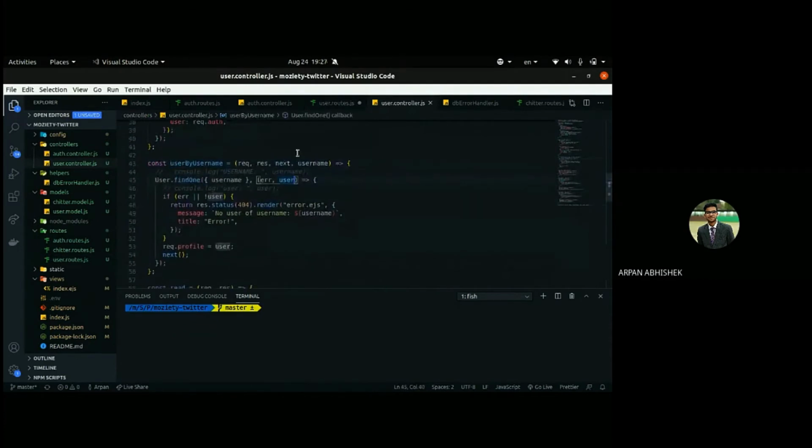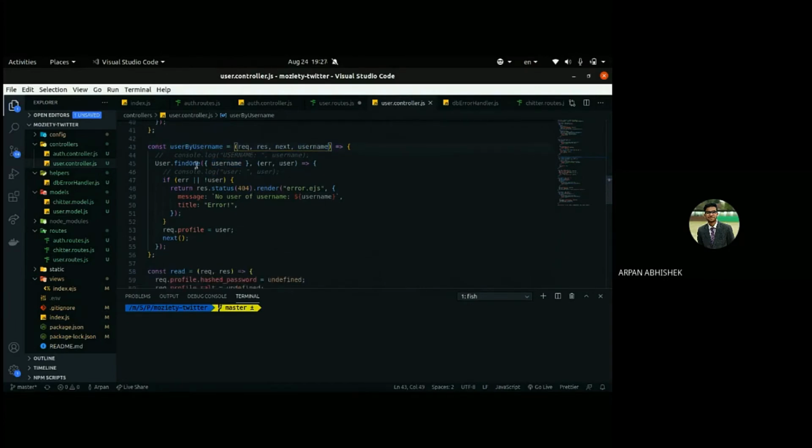What this is doing is it will have all three objects of the middleware, and at the last it will have the username, which is the actual parameter. And what we'll do is find one, like we did in the sign in function, and here we'll just pass this username.